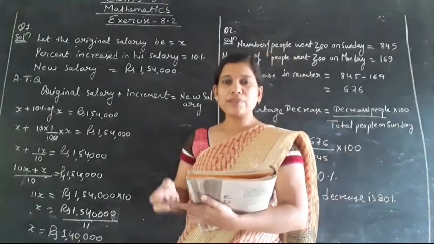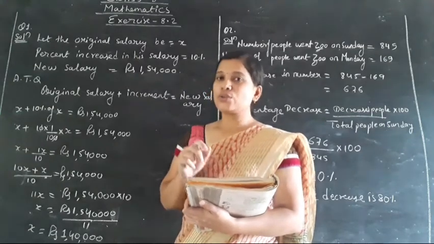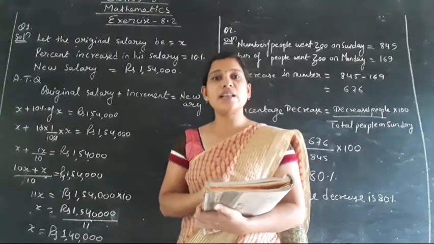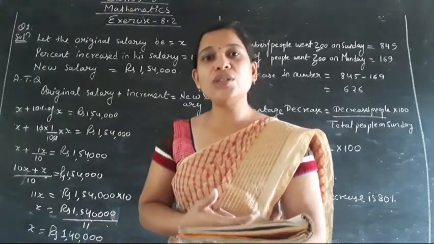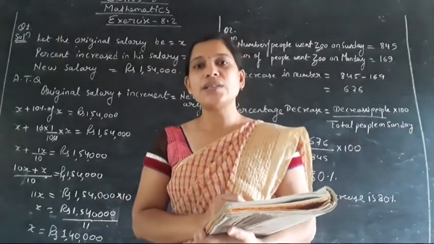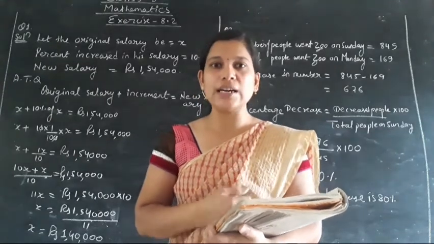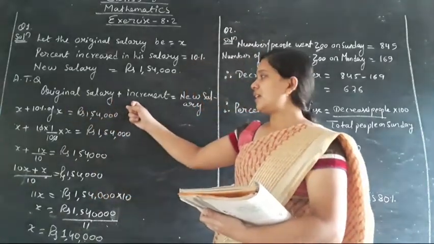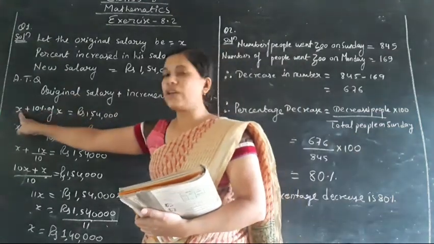On the original salary we have a 10% increment, so that increment and the original salary will be added. Brother, if your salary is 5,000 rupees and you get an increment of 2,000, then what will your new salary be? 7,000. If the 2,000 is 2% of something, then 5,000 plus 2%, that is how you find it. In the same way, original salary plus increment in salary is equal to the new salary. Original salary we have as X.